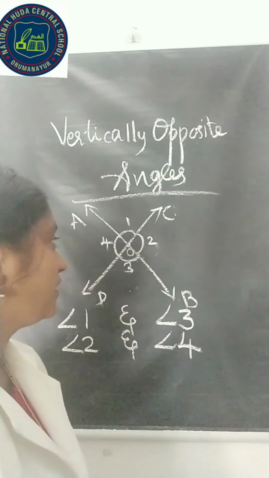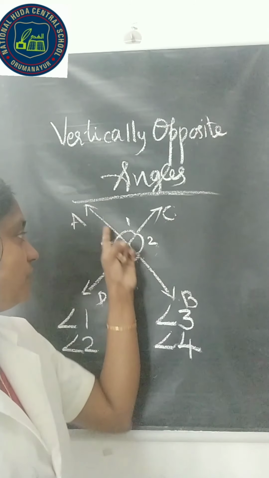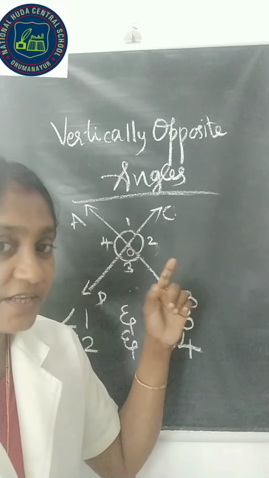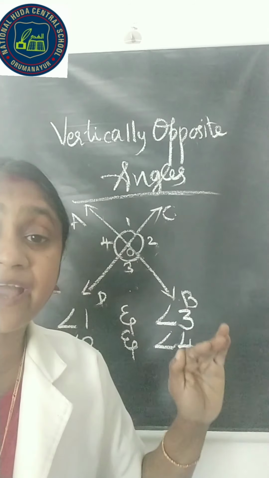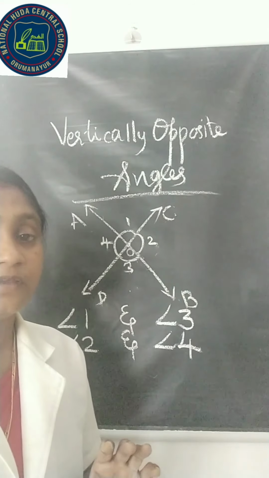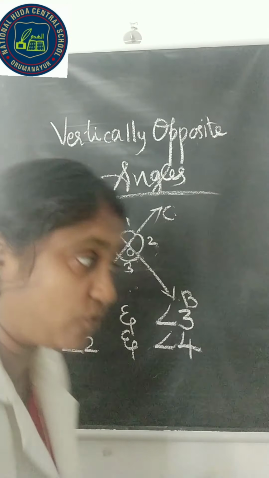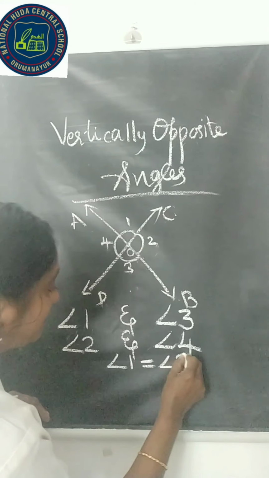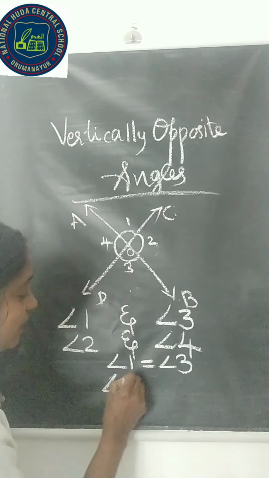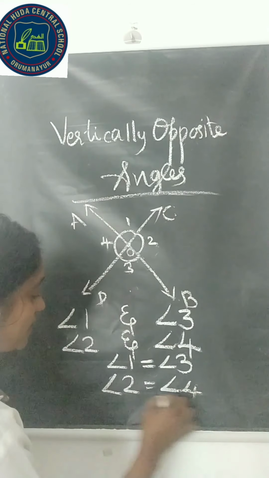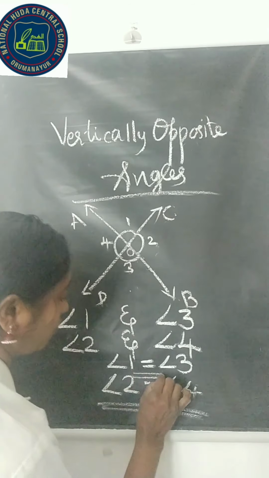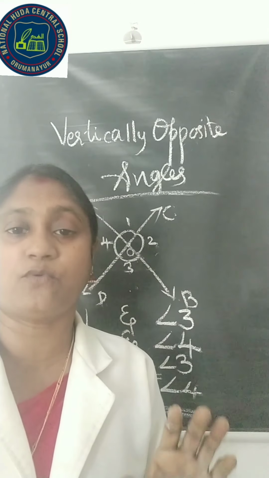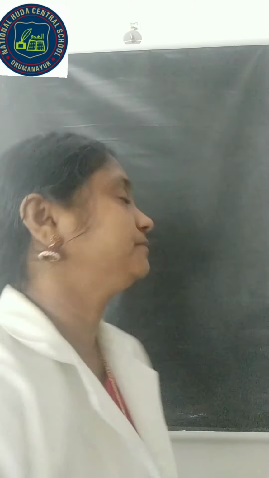One more thing. When two lines meet at a point, vertically opposite angles are formed and those angles will be equal. Therefore, we can say that angle 1 is equal to angle 3. Also, angle 2 is equal to angle 4. This says that vertically opposite angles are equal. Now, we can do one problem.